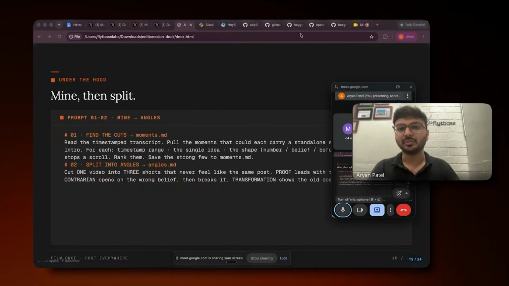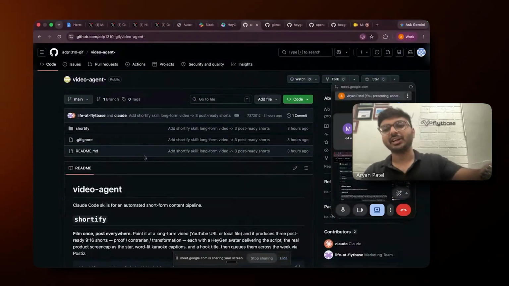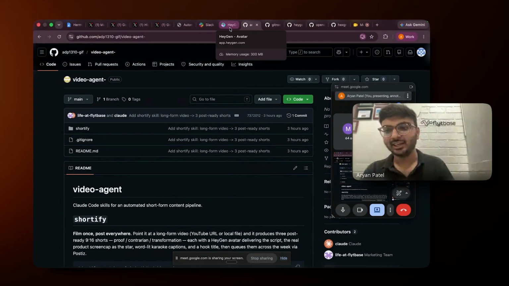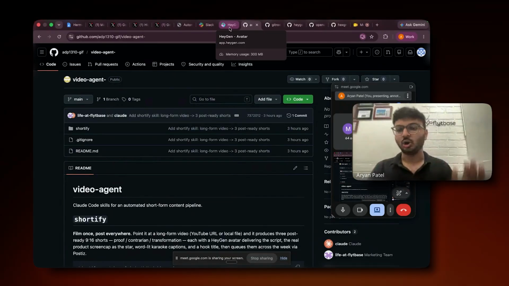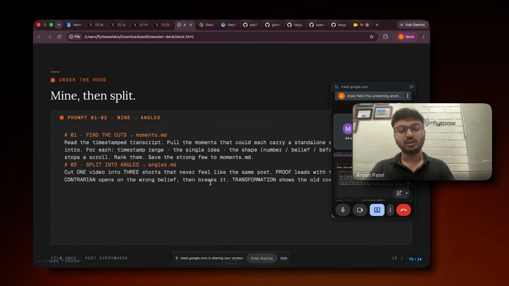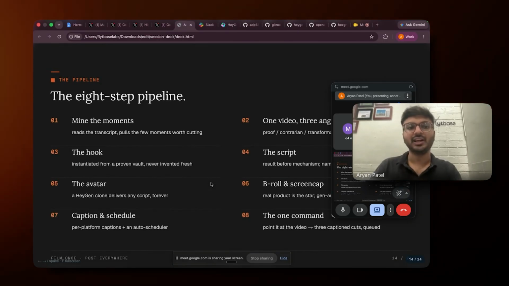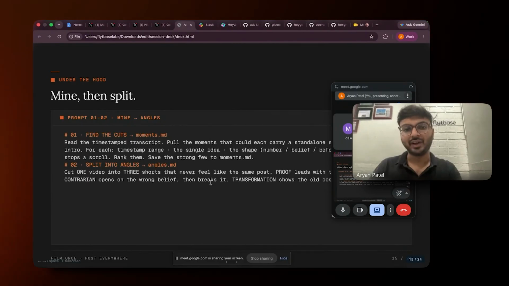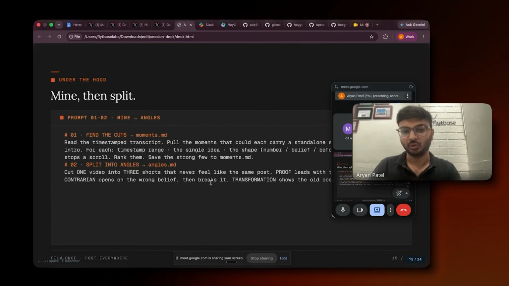I'll share a GitHub repo. This is that GitHub repo. I'll share it with you all. So you can just directly edit it in your Claude or any of the agents which you want. So this moment MD file, what it does is basically what I explained to you earlier. It pulls the transcript and finds the best moment which we can make a video out of.